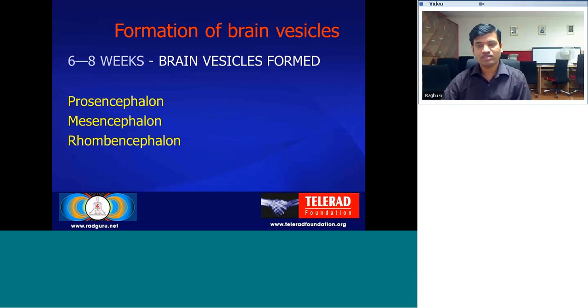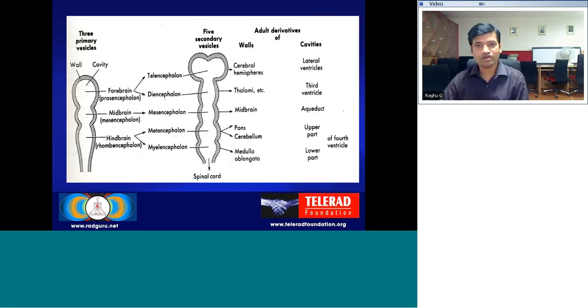Before we go ahead with this, we need to understand the embryology of the formation of the brain to identify the CNS anomalies. Initially, the brain is formed with the formation of brain vesicles, at 6 to 8 weeks. Primarily, there are 3 vesicles, known as prosencephalon, mesencephalon, and rhombencephalon. These go on to form 5 secondary vesicles.